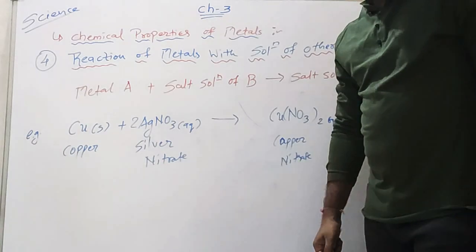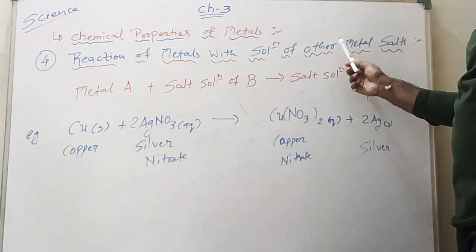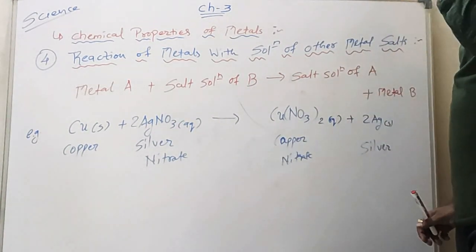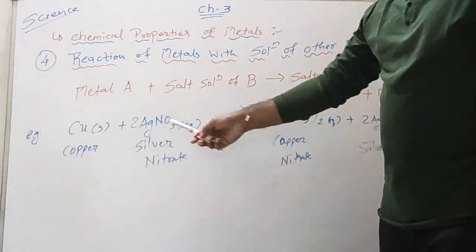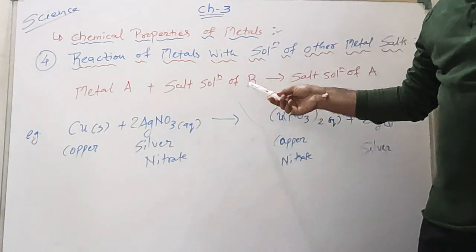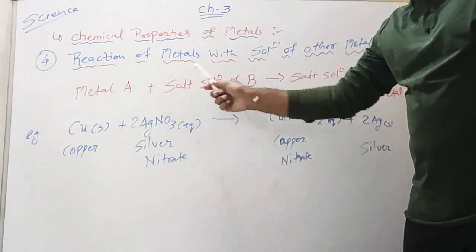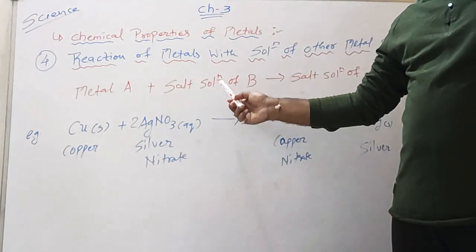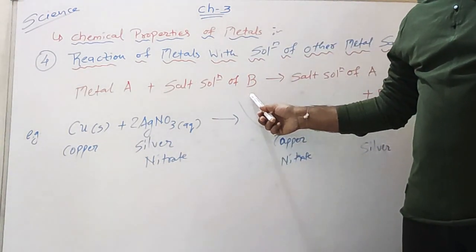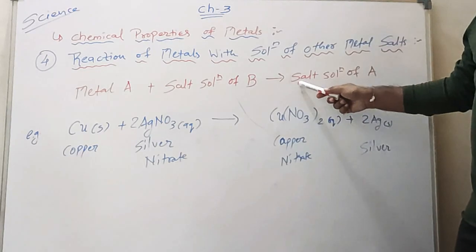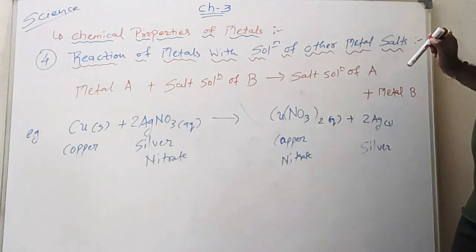The last type of chemical property of metals is reaction of metals with solution of other metal salt. You have already learned this type of property, that is displacement reaction. When metal A is reacted with salt solution of metal B, metal A being more reactive than metal B, it displaces B from the solution, and metal A takes the place of B. The salt solution will become salt solution of metal A, and metal B will be separated.